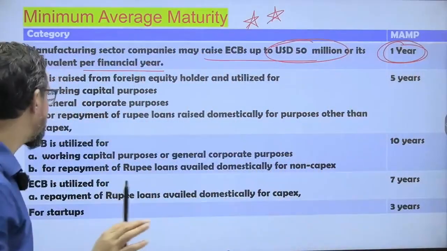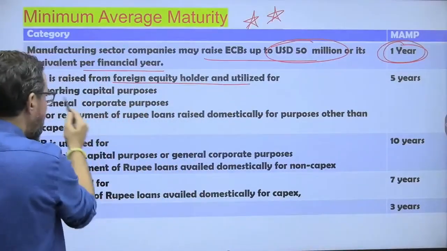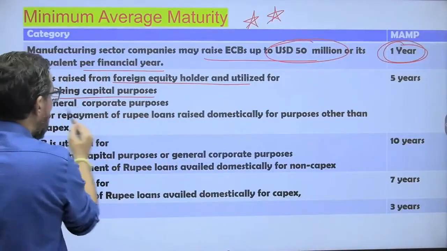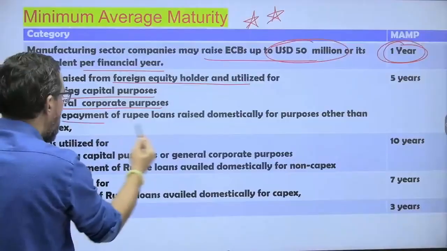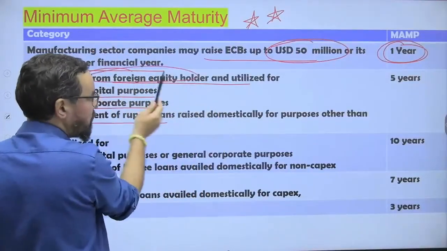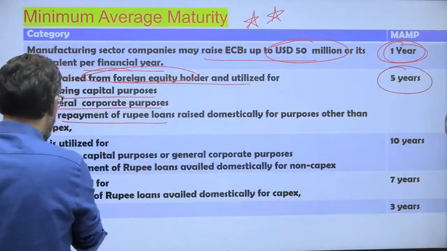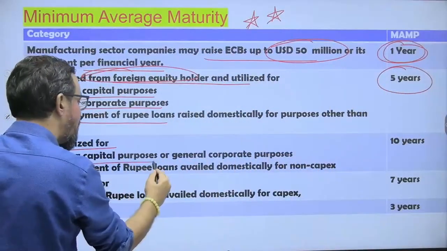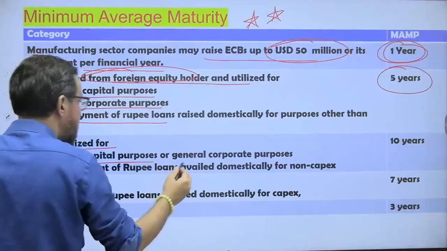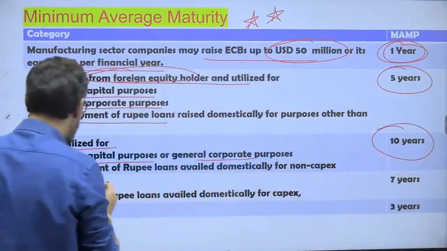They have one option. For ECB raised from foreign equity holders and utilized for working capital purpose, general corporate purpose, or repayment of rupee loan, where we have foreign equity partners, it can be 5 years. If ECB is utilized for working capital purpose or general corporate purpose, it is 10 years.